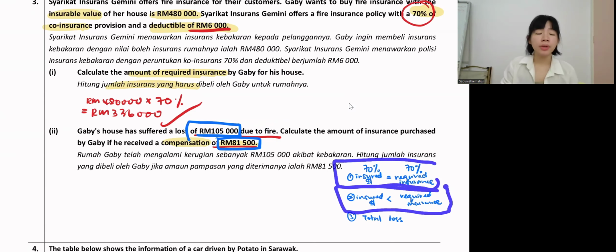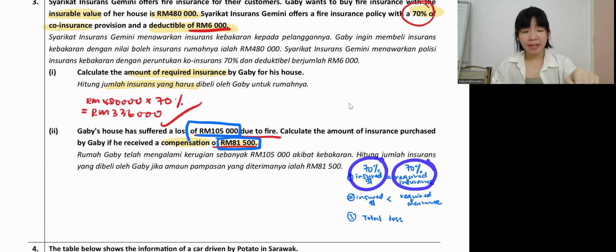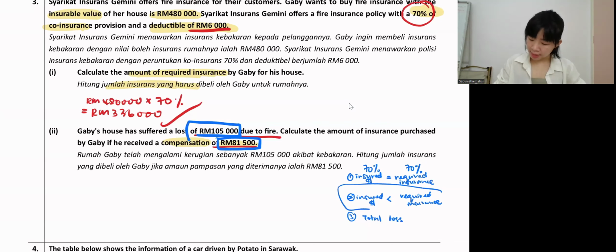If my loss is more than the deductible, it means the insurance I purchased is less. Otherwise, my loss is only the deductible. You get what I mean or not? If they ask us to buy 70%, and I really buy 70%, then in this fire accident my loss is only the deductible, 6,000. The insurance company will pay me everything other than 6,000. But now I lose more than 6,000, which means the insurance I purchased is less. That's why the insurance company pays less, correct? So this is the second scenario.